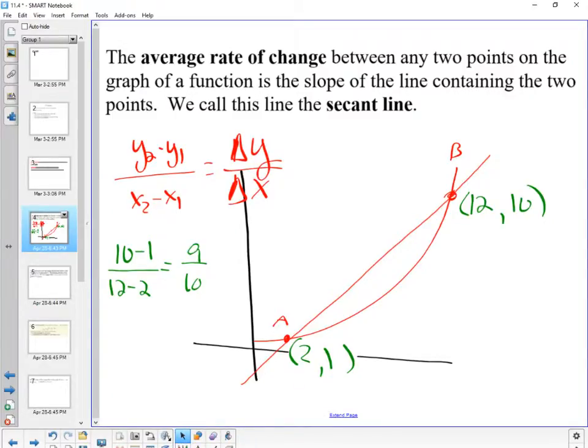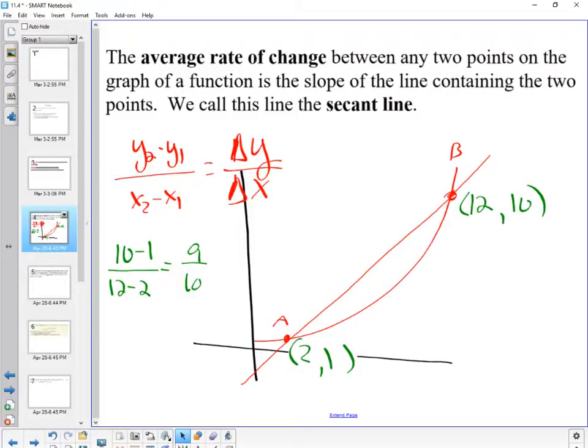So we call this a secant line. What we're trying to do is move from a secant line to what's called the tangent line. And if you remember from your geometry, tangent lines touch at exactly 1 point. The reason that we're trying to find the equation of a tangent line is because that would give us instant rate of change. Here's what I mean.